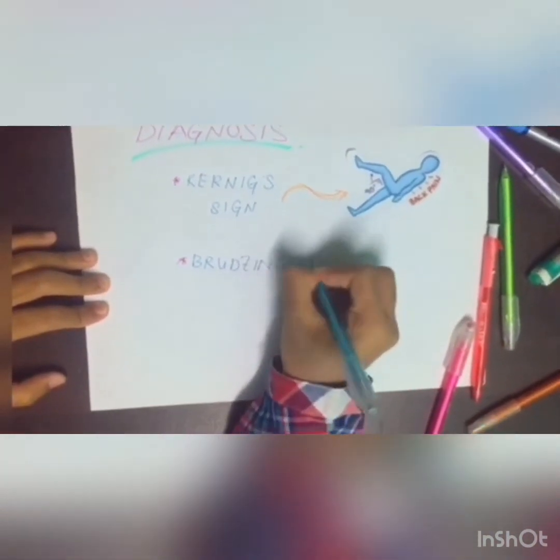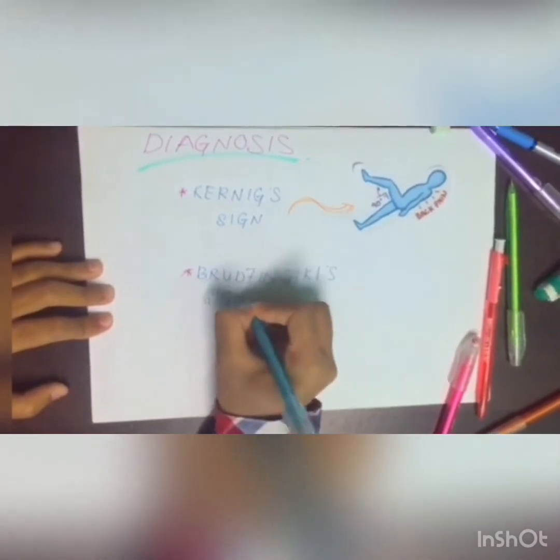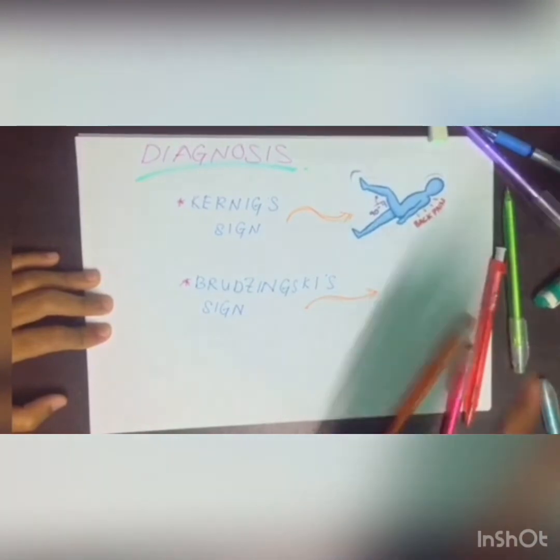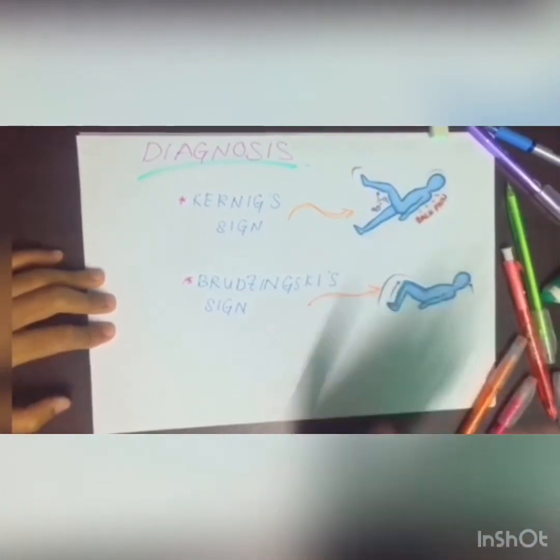Another move is when a person lies flat on their back facing upwards and has their neck supported and flat. If this causes them to automatically flex their knees or hips, it's called the Brudzinski sign.